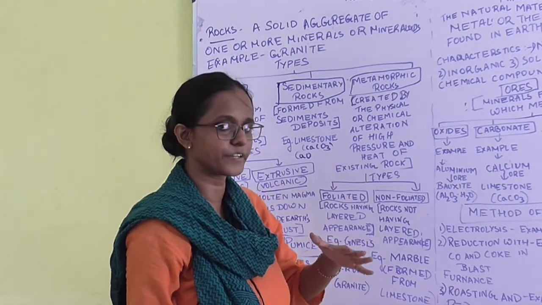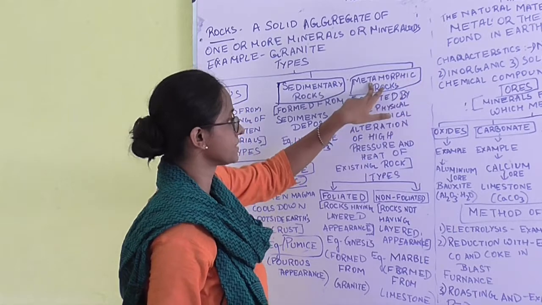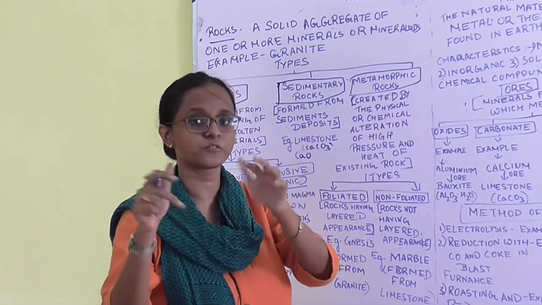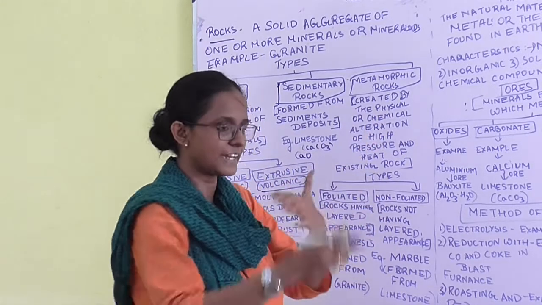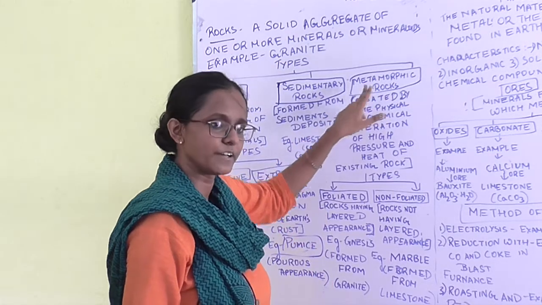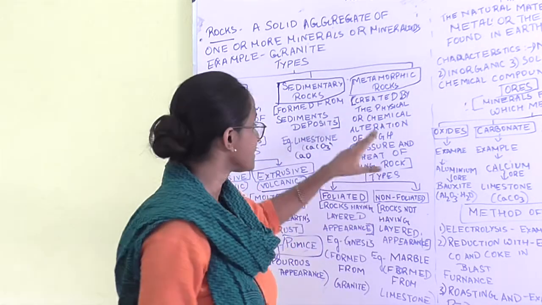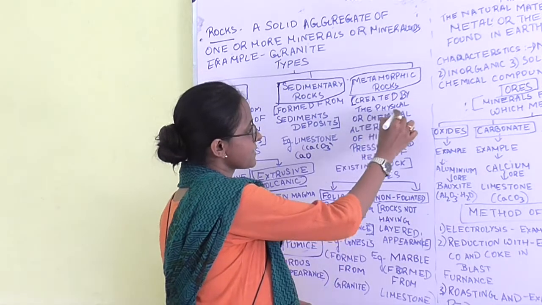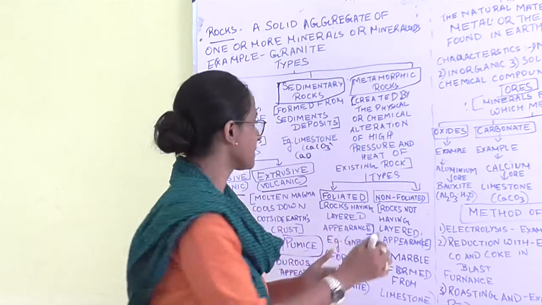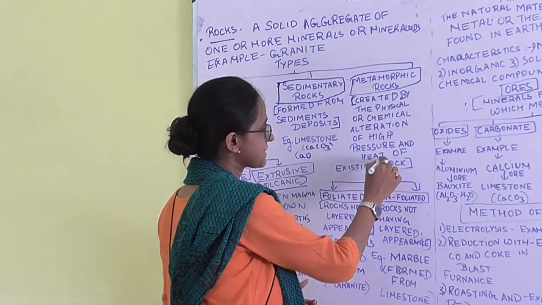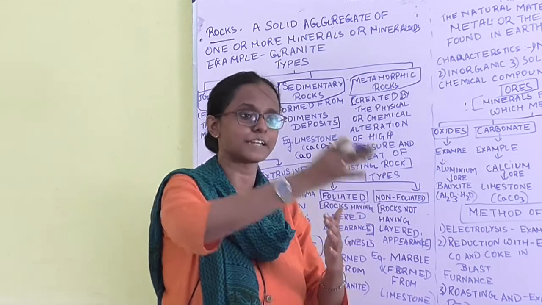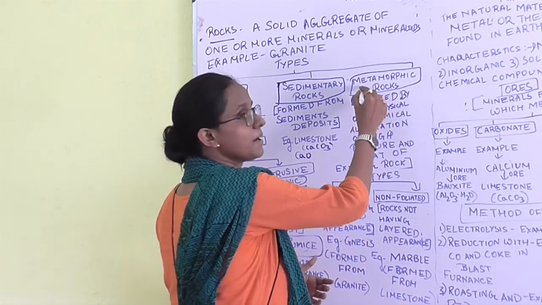Next, metamorphic rock. What is the meaning of metamorphic? It comes from the word metamorphosis, which means change. Whenever any kind of change occurs in a rock, that forms the metamorphic rock. Why do these changes occur? Because of physical and chemical alteration. Why does this alteration occur? Because of high pressure and heat. So if a rock undergoes physical and chemical alteration due to high heat and pressure, it forms the metamorphic rock.